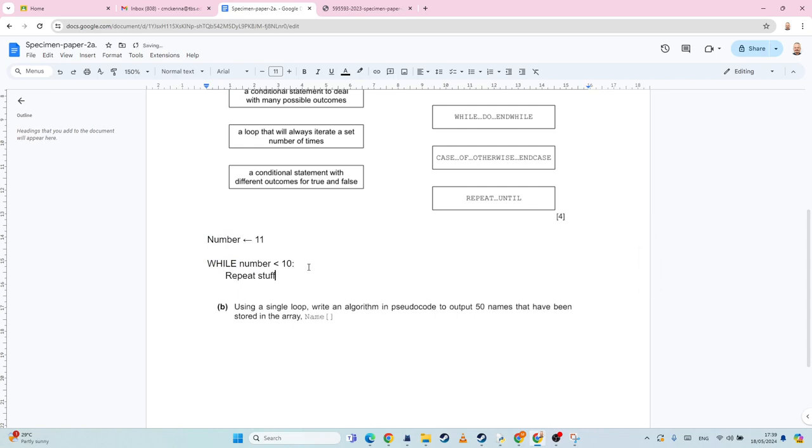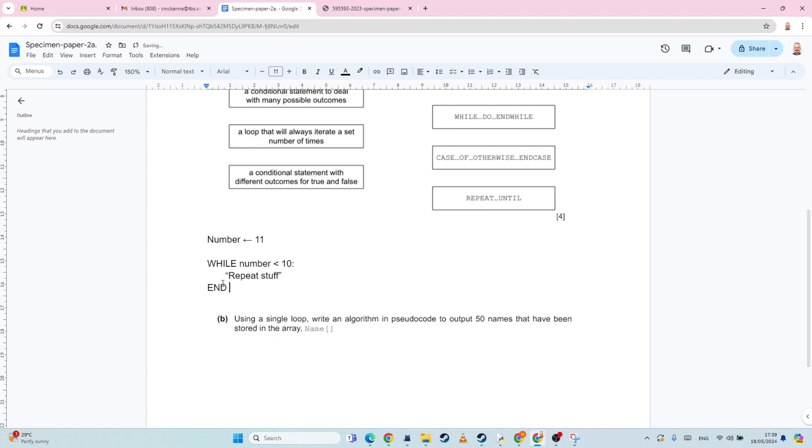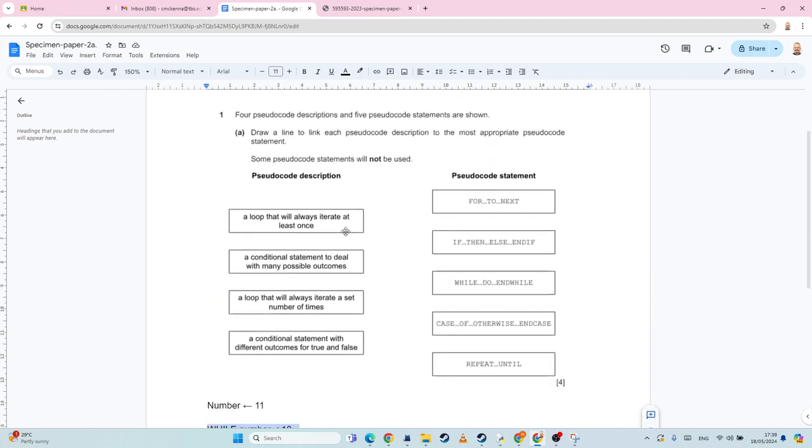Repeat stuff. Okay, just to give you an idea. So while it's less than 10, because it's 11, this will never happen. Okay, so this is a situation where it could never happen. So this is called a precondition. Okay, however, the situation we want is when it will always do it at least once.